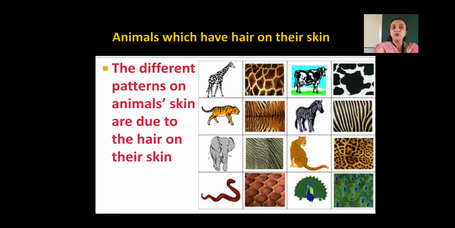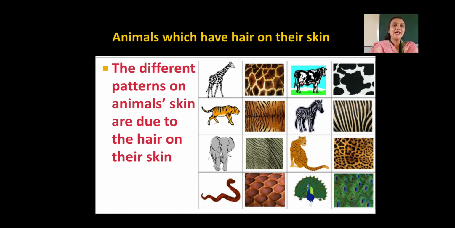Okay, I have shown you the previous slide where we have removed the hair of the animals, and you can see the skin which doesn't have hair. But how was that animal looking? It was not looking beautiful, right? But in these pics you can see animals are having ears also, and even they have hairs also. Because hairs are present, these animals have patterns on their body.